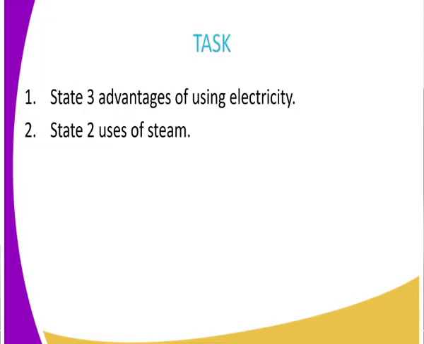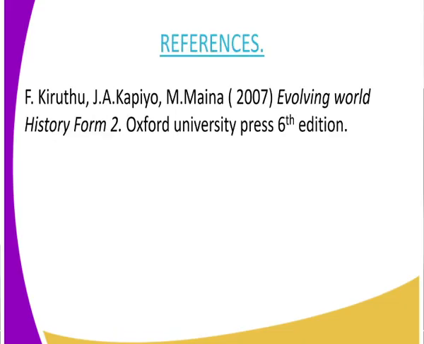For our assignment, can you state three advantages of electricity? We have just stated a few, for example heating, cooking, and electric trains, but there are very many uses of electricity. Finally, can you state two uses of steam? One use of steam, we said, was to run the steam engines. Can you now state two other uses? Use our reference book, Evolving World History, Form 2.